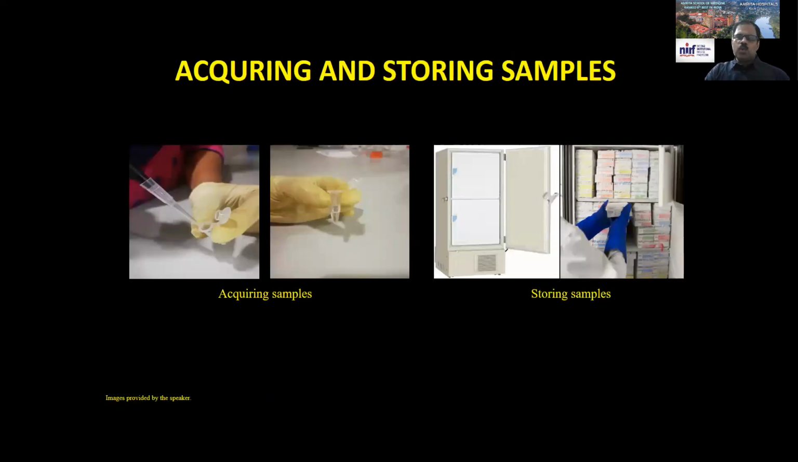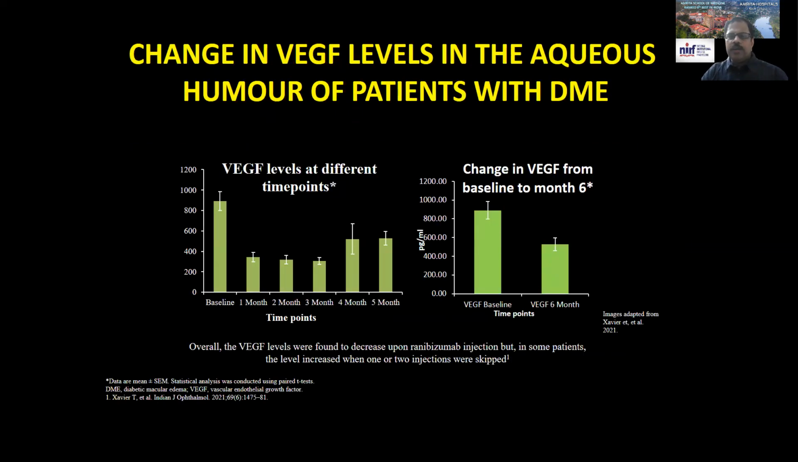We acquired and stored these samples at -70 degrees before we did this. This is the VEGF levels at different time points. It started with about 900 units, which dropped down after the first injection. And you can see that 1, 2, 3 injections were mandatory, and you can see the significant reduction in VEGF.